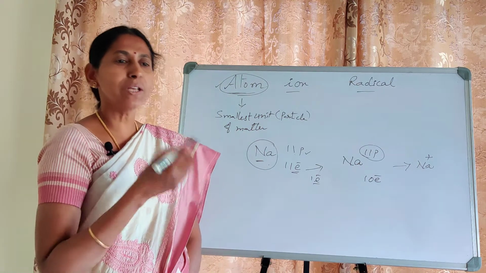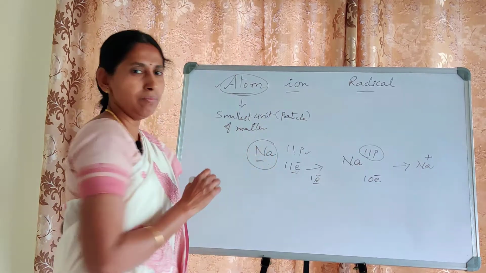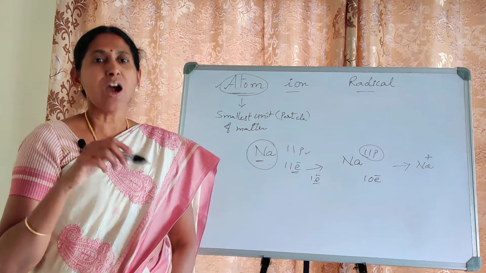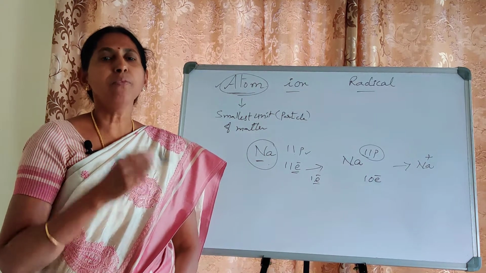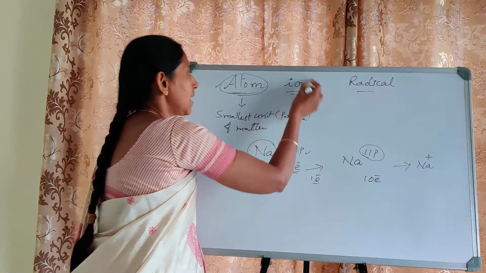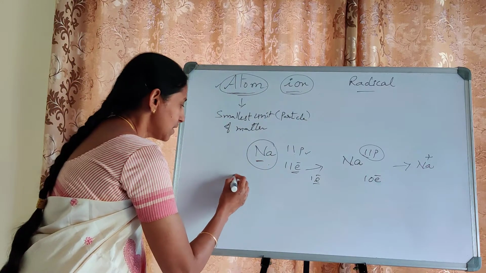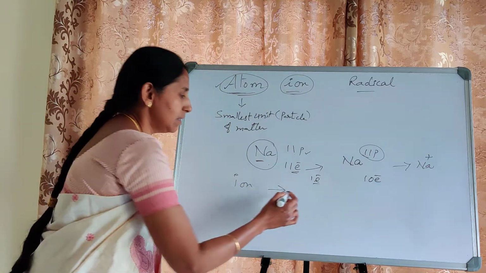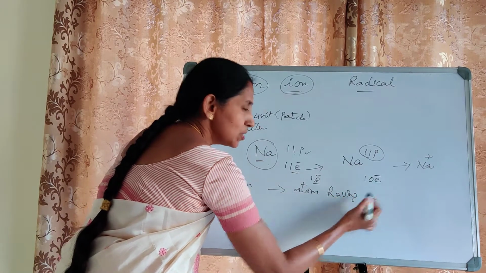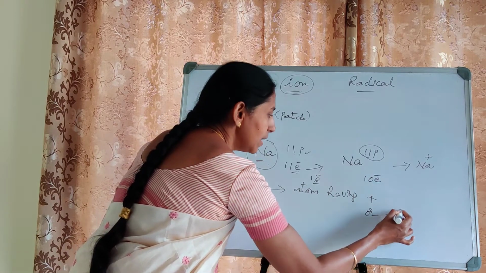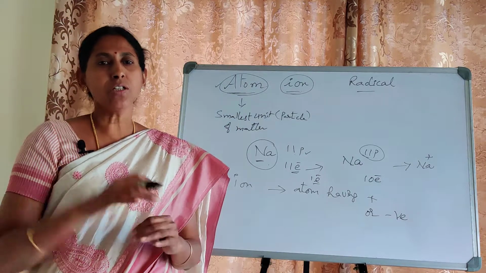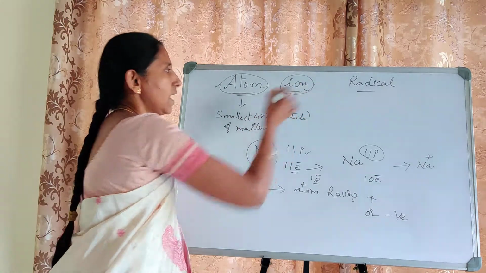So ion means what? Any atom, either by losing an electron or by gaining an electron, acquires some charge. So an atom with charge, either positive charge or negative charge, is considered an ion. So what is ion now? Ion means an atom having positive charge or negative charge. Any atom which is carrying positive or negative charge is usually called an ion.